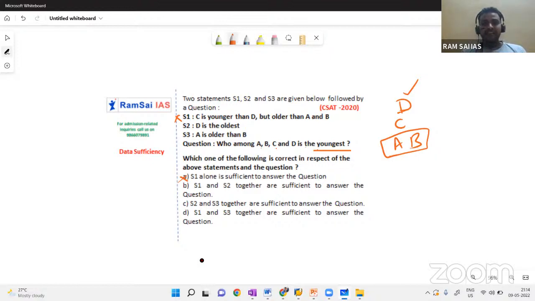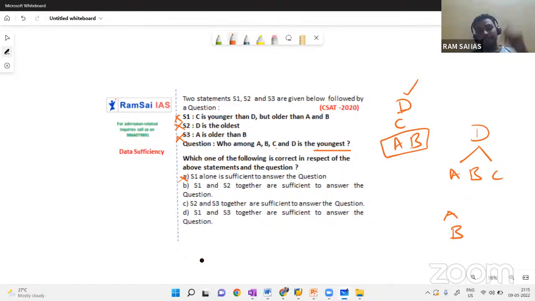Second statement, D is the oldest. Okay. If D is the oldest, who should be youngest? It can be A, B, C. I'm not sure. We are getting 3 different answers. 2 alone is also not sufficient. Statement 3, A is older than B. But 3 alone is also not sufficient. Of course, we don't have that option.